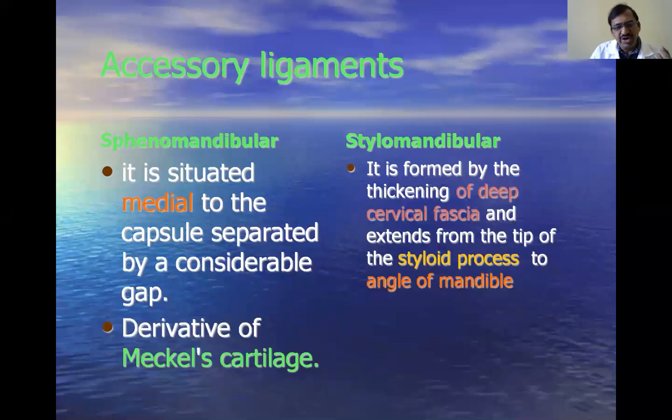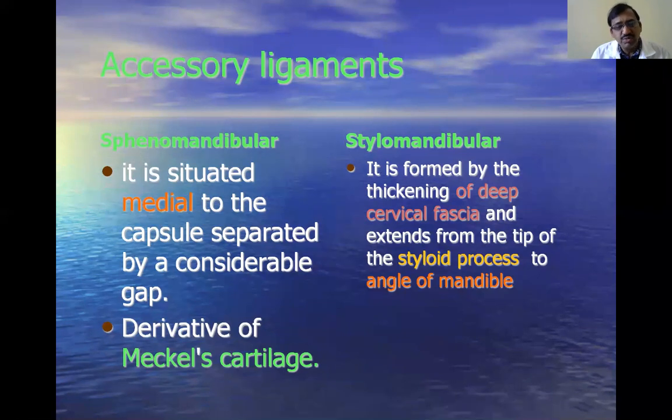Which part of the sphenoid bone? Especially the spine of the sphenoid bone. Above, it is attached to the spine of the sphenoid bone, and below, it is attached to the lingula of the mandible. You see the lingula here, a small bony projection at the level of the mandibular foramen. From the spine of the sphenoid bone up to the lingula of the mandible, there is one fibrous band, and that is the sphenomandibular ligament.